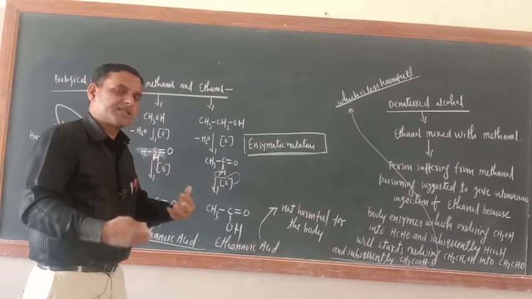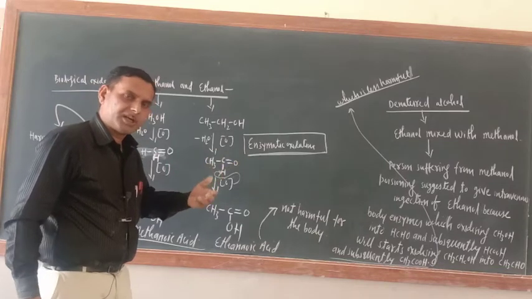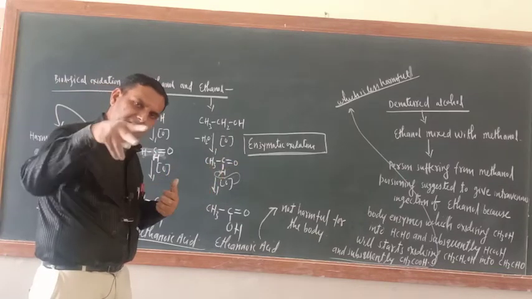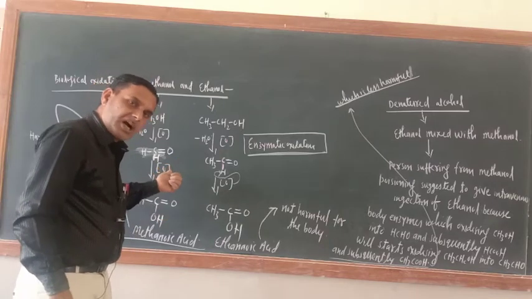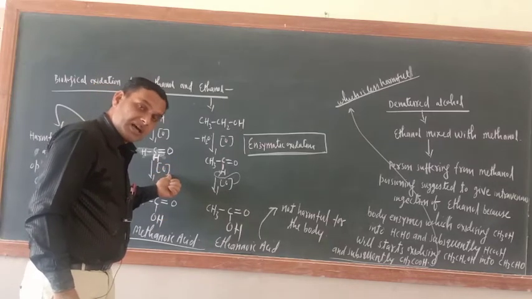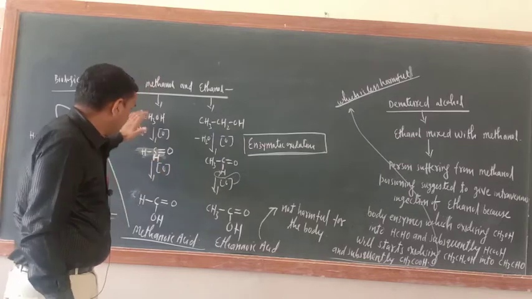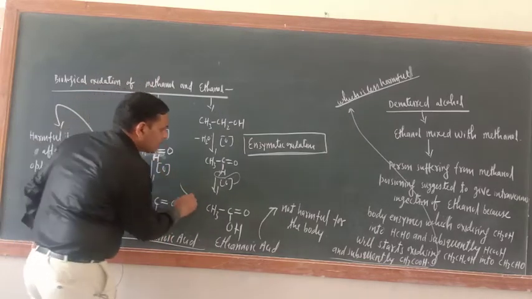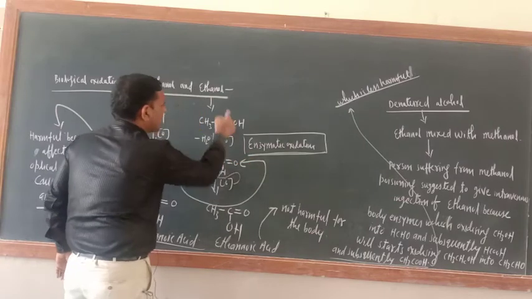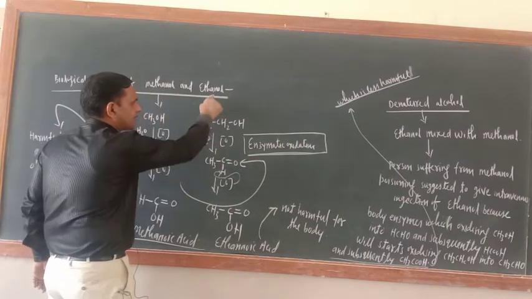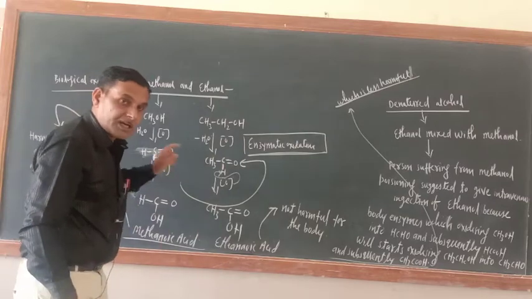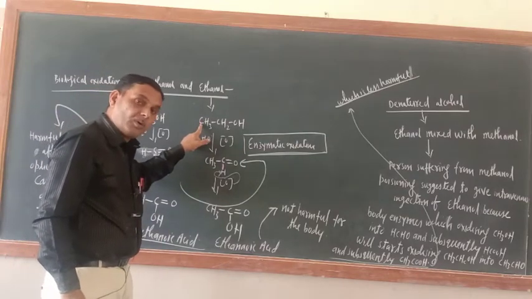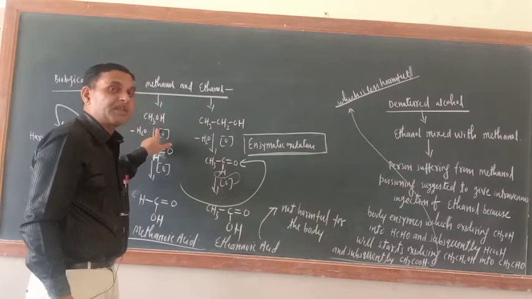Now, if a person is suffering from methanol poisoning and ethanol is injected into his body, the enzymes which were earlier oxidizing methanol into methanoic acid will switch over to this side. They will start oxidizing ethanol. The reason is that ethanol is more reactive than methanol.